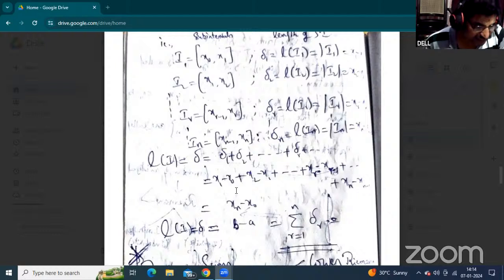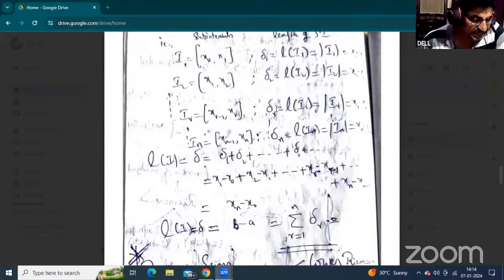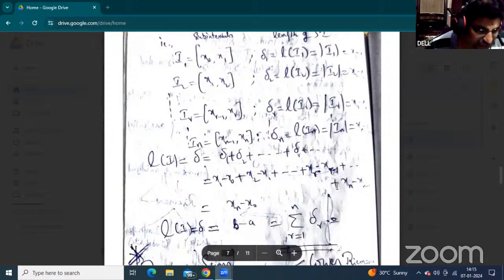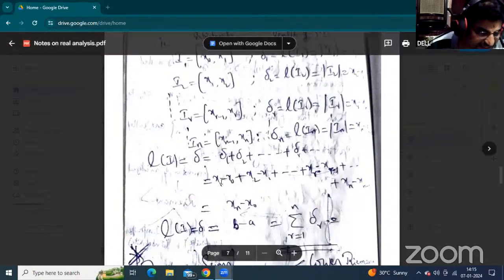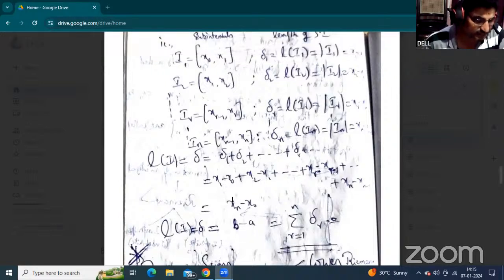The first subinterval length is x1 minus x0, the second is x2 minus x1, and the rth subinterval length is del r, x r minus x r minus 1. Now when all the lengths are added, we get x n minus x0, and the remaining values are cancelled.